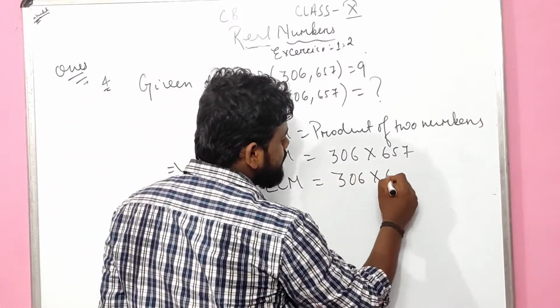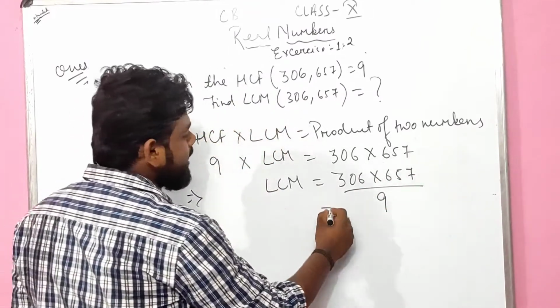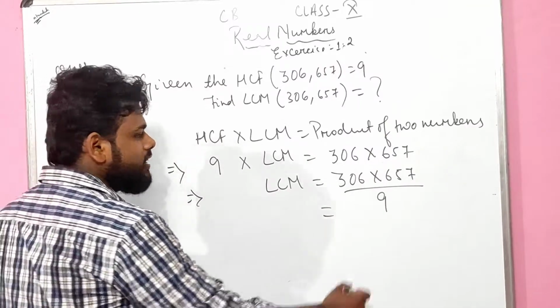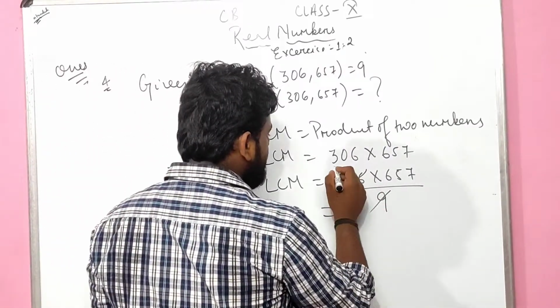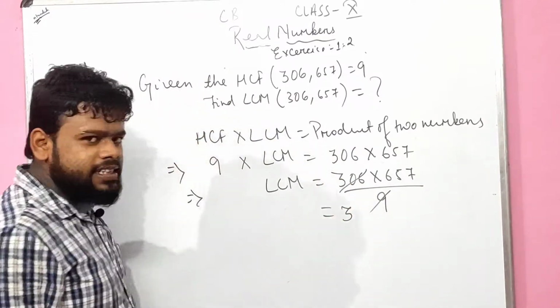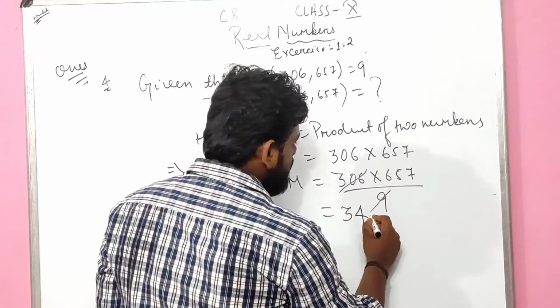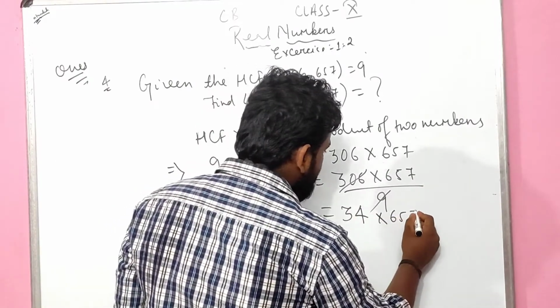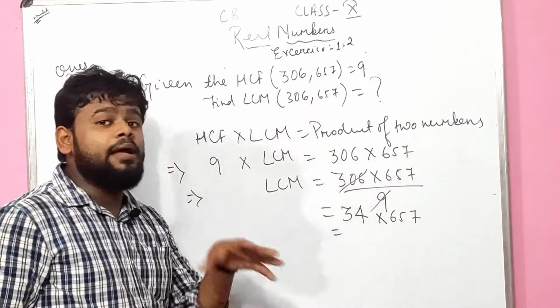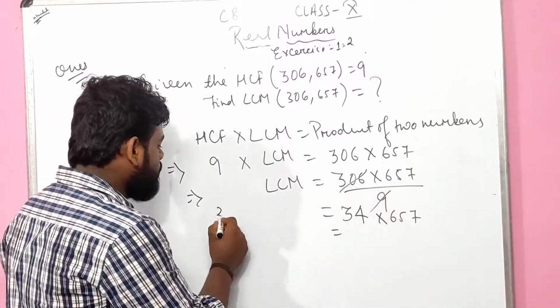Can I cancel it? Yes, I can cancel the 9. 3 times 9 is 27, 30 minus 27 is 3, so we get 34. So it becomes 34 times 657. As I am teaching you again, 34 is there, so do it in expanded form.